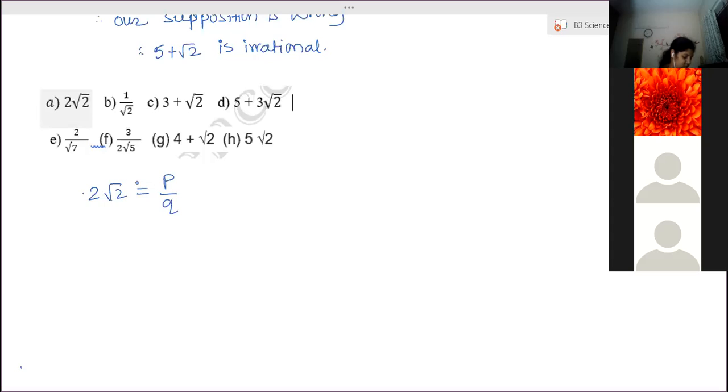Ma'am, the B part, do we have to do it like we did the first type of question? Directly take the reciprocal. 1 by root 2 is equal to p by q. Then take the reciprocal. So q by p is equal to root 2. q by p is rational. Root 2 is irrational. Everyone understood how to do? Anyone still facing a problem? No, ma'am. Understood, ma'am.